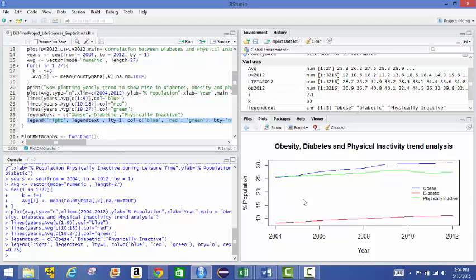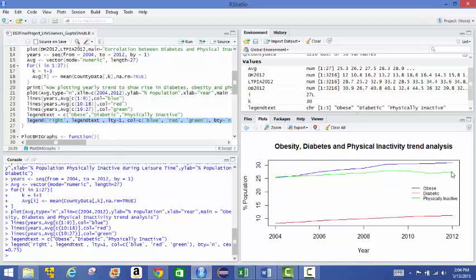So this is our trend analysis, and we can see how from 2004 to 2012 the percentage of diabetic population and the percentage of obese population have been increasing steadily. For physical inactivity as well, we see a minor dip here, but overall it's a rising phenomenon.